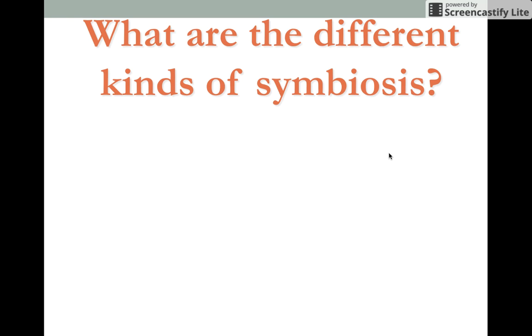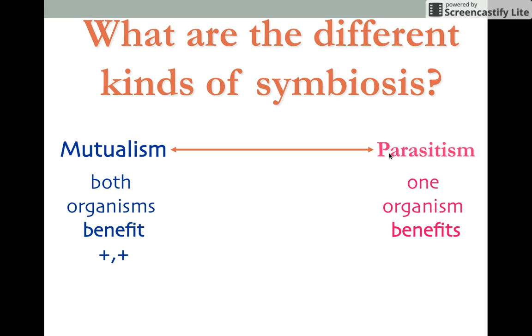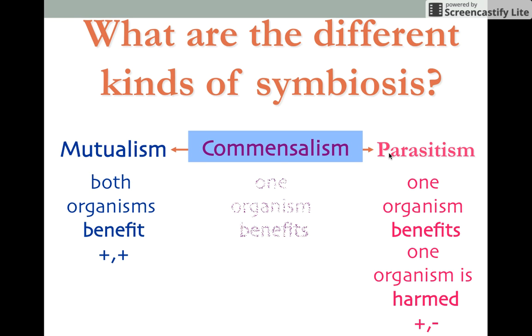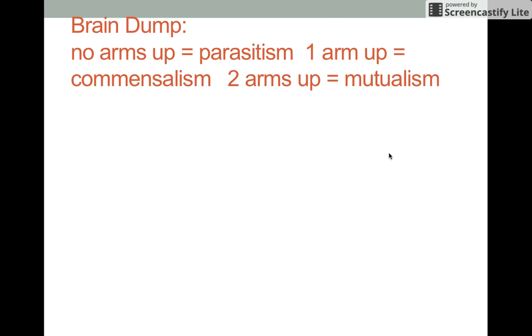So, just to recap, to make sure you have all these with the proper signs, because you will need these. What are the different kinds of symbiosis? Mutualism, both organisms benefit, plus plus. Parasitism, one organism benefits, one organism is harmed, plus minus. Commensalism, one organism benefits, the other organism is unaffected, plus 0. Remember, get all these down. You're going to need them.